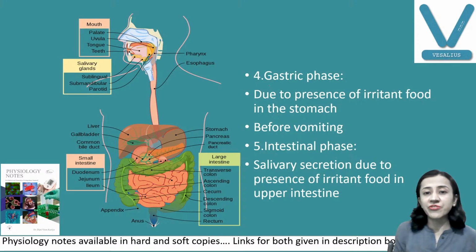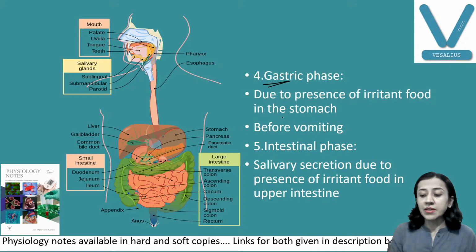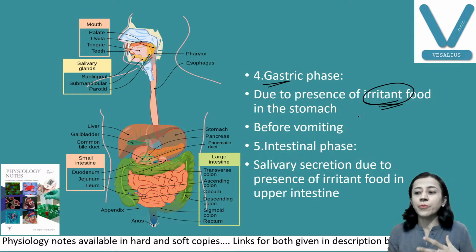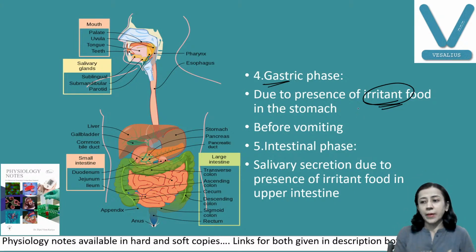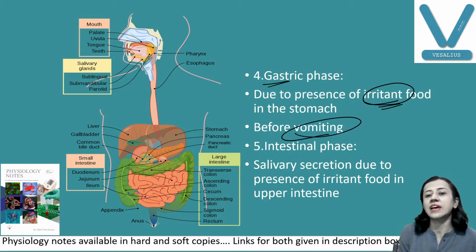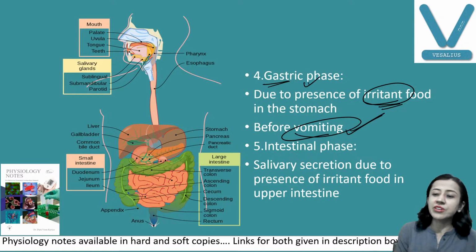Next is gastric phase. In gastric phase, there is stimulation of salivary secretion if the food is irritant in the stomach. If you have irritant food in the stomach that is not digested and you have a vomiting sensation, then before vomiting your salivary secretion increases. So this is your gastric phase.